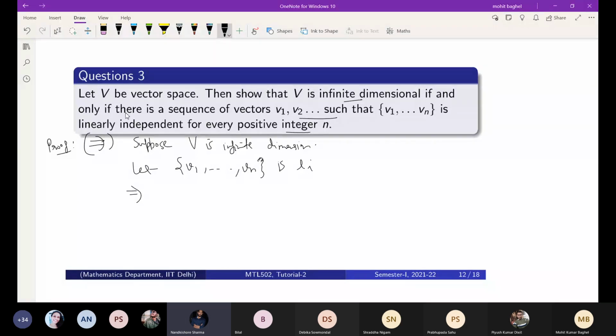Since it is infinite dimensional, its basis will also have infinite elements. That is given, right? This is how I am writing from one side.